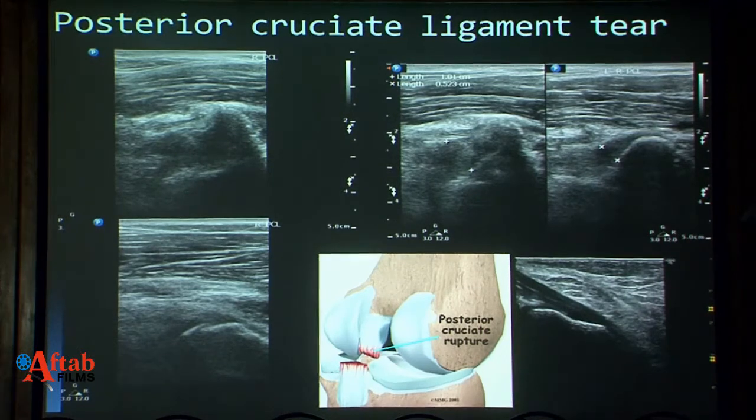Posterior cruciate ligament tear, of course, ultrasound is not the modality to diagnose, but we can still see them in a situation where MRI cannot be done. This is normal PCL. We can see the thickness is around 5 millimeters. It is thickened, hypoechoic, irregular, heterogeneous. It is 10 millimeters. There are size criteria to diagnose this. Again, a normal posterior cruciate ligament of the knee.